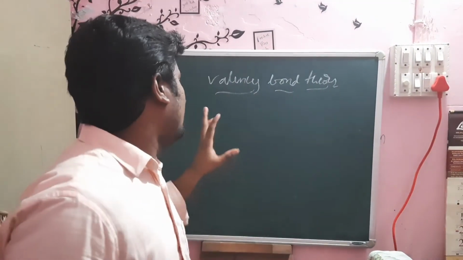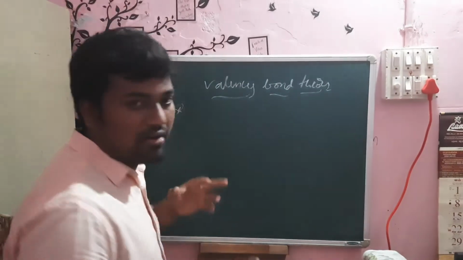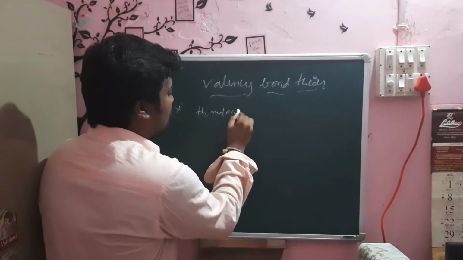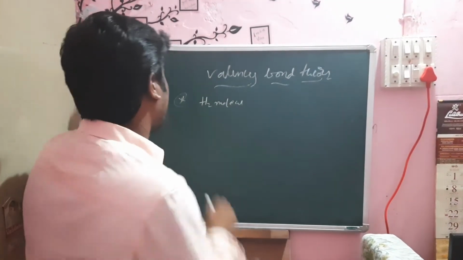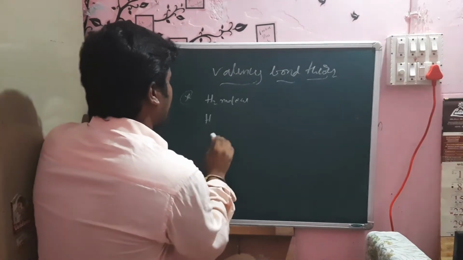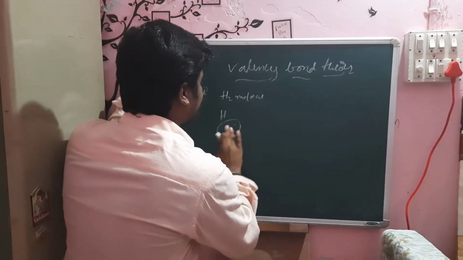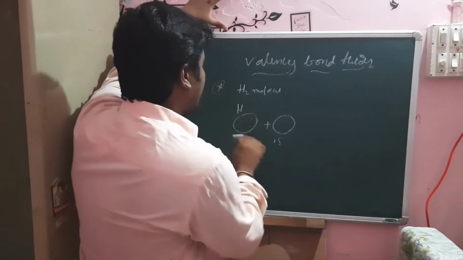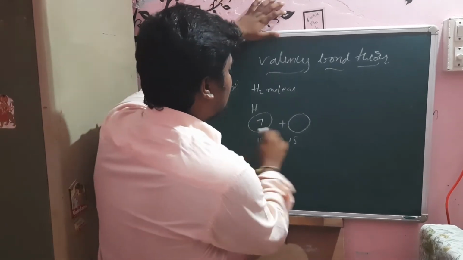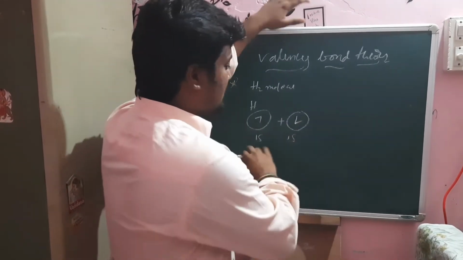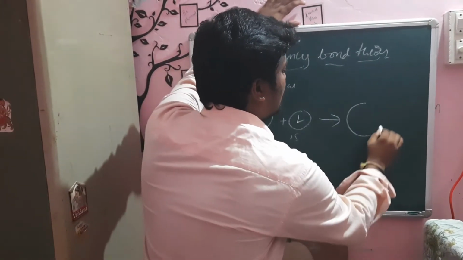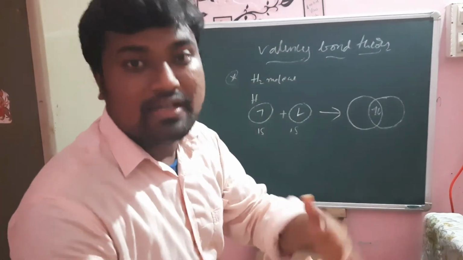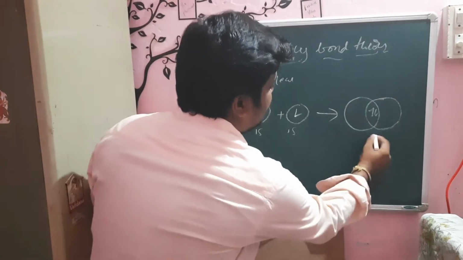Let us see one example of how the overlapping of orbitals is formed. First of all, take the hydrogen molecule. In the hydrogen molecule there are two hydrogens, and in both, the valence orbital contains one unpaired electron, having opposite spin. These two combine, overlap and share the electron pair equally. Here a covalent bond is formed.